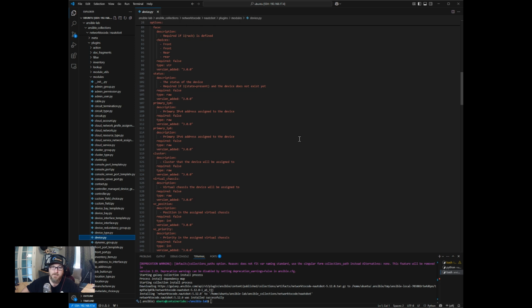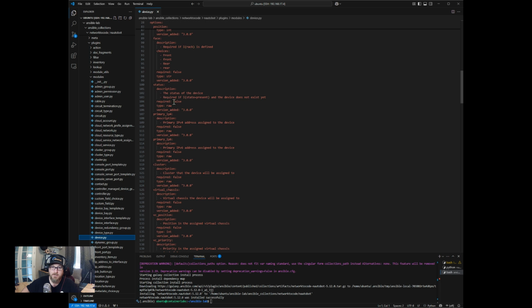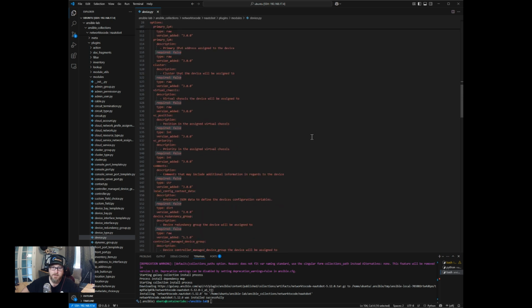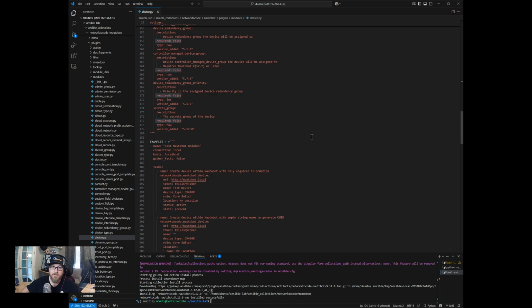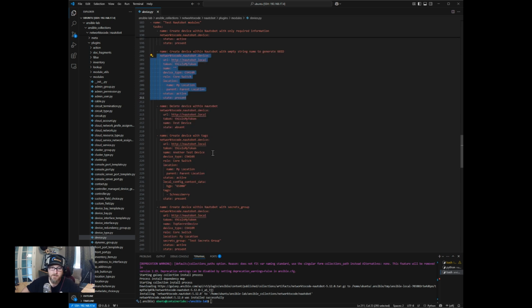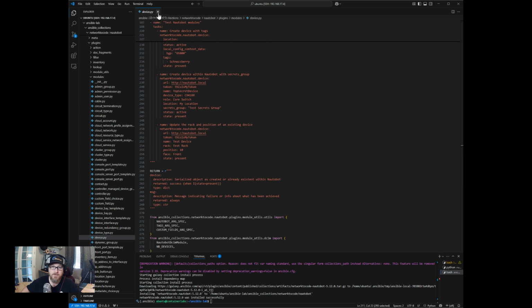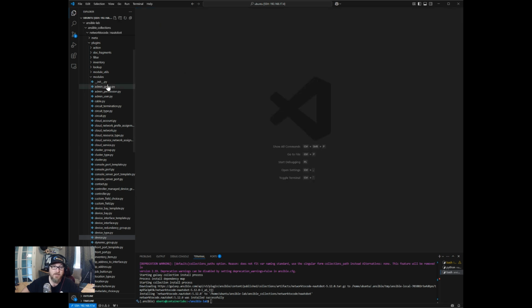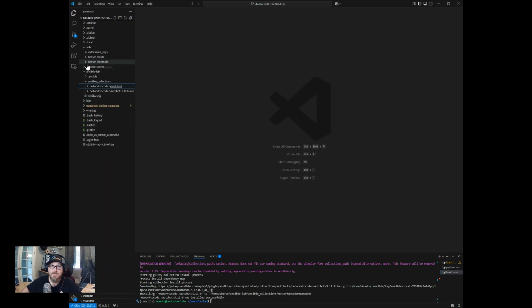So like status takes a description, and if it's required or not, it'll tell you here. If it's a dictionary, it'll tell you there, all that kind of stuff. And under examples, they give you a quick task and how to set it up, what it should look like, and from a YAML standpoint, the indentation scheme you should have. So that's helpful. The other reason I like to keep it there is I can find it very quickly. If I need an example of how to set up this task for the module, I just go check there, or even just copy paste it in.